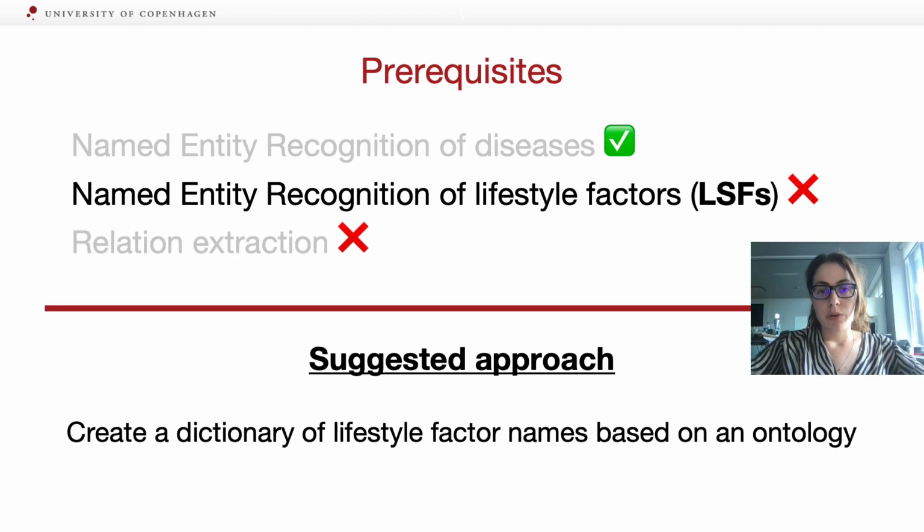But from these three prerequisites, the only thing that we already have is the named entity recognition of diseases. So what we need is first to do named entity recognition of lifestyle factors. And the suggested approach for that is to create a dictionary of lifestyle factor names based on an ontology.